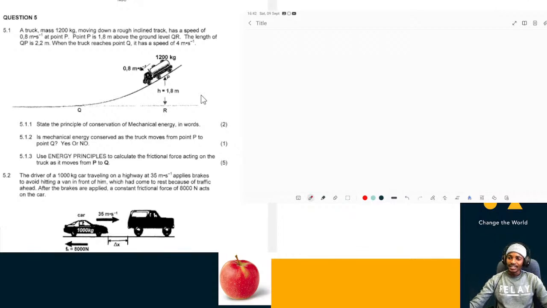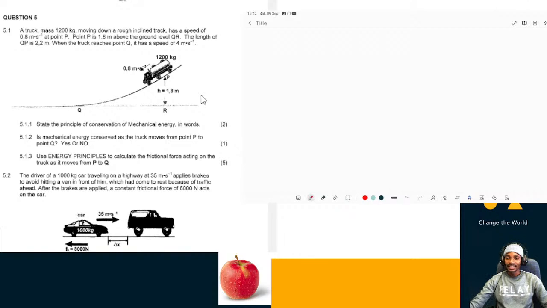Okay, now let's look at kinetic energy. So the velocity at point P is 0.8, but the velocity at Q is 4 meters per second. So at point Q, the truck will have a higher kinetic energy compared to point P because there is an increase in velocity, and we know that kinetic energy is the consequence of velocity. So if you increase the velocity, you're automatically increasing the kinetic energy of an object.